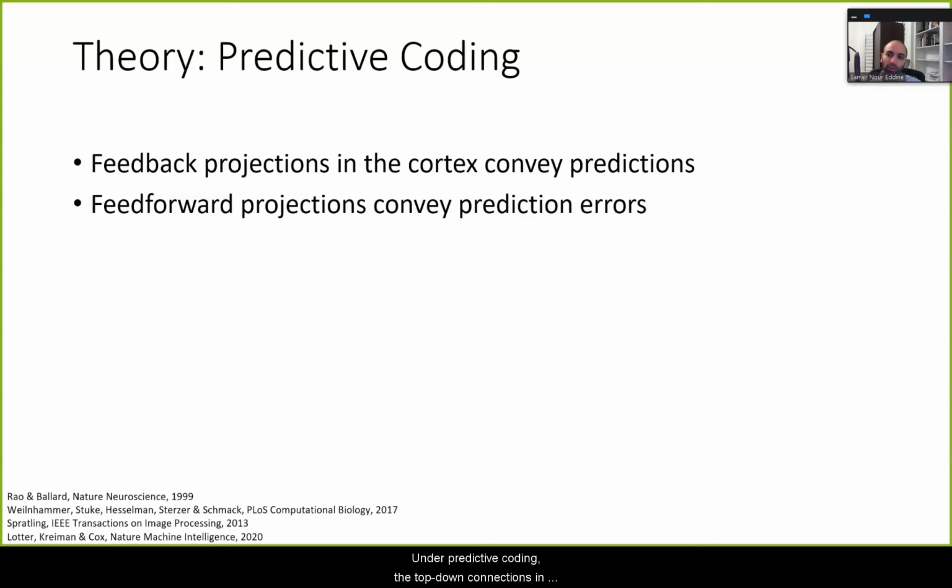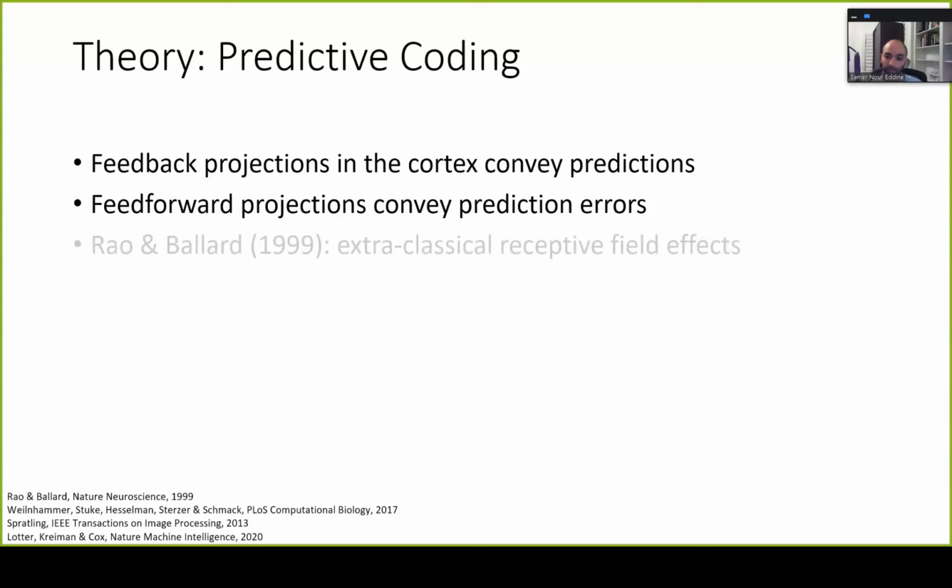So under predictive coding, the top-down connections in the cortex are thought to convey predictions, and the bottom-up connections convey prediction errors. Notice that this scheme reduces redundancy in the feed-forward signal. So rather than passing the full signal forward, neurons only need to pass the unpredicted part of the signal. So prediction error here is computed explicitly in the service of perceptual inference.